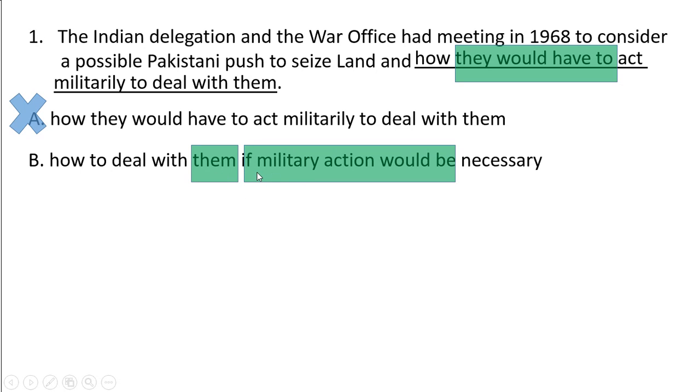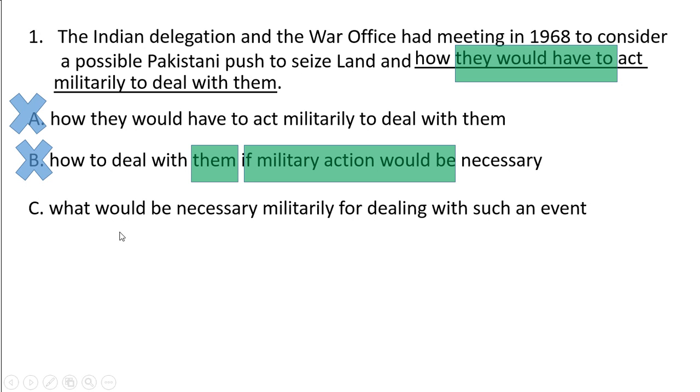Another problem here: if plus would be is a conditional sentence. In a conditional sentence, whenever there is if, we never follow with would, but with a tense like present, past or future. So another error we can find is would be, so we can eliminate B too.